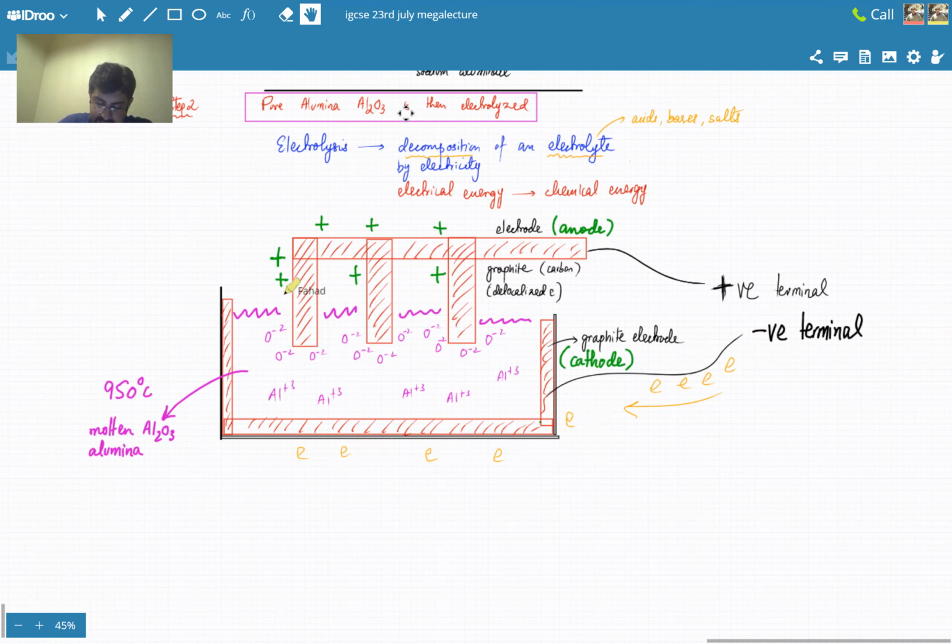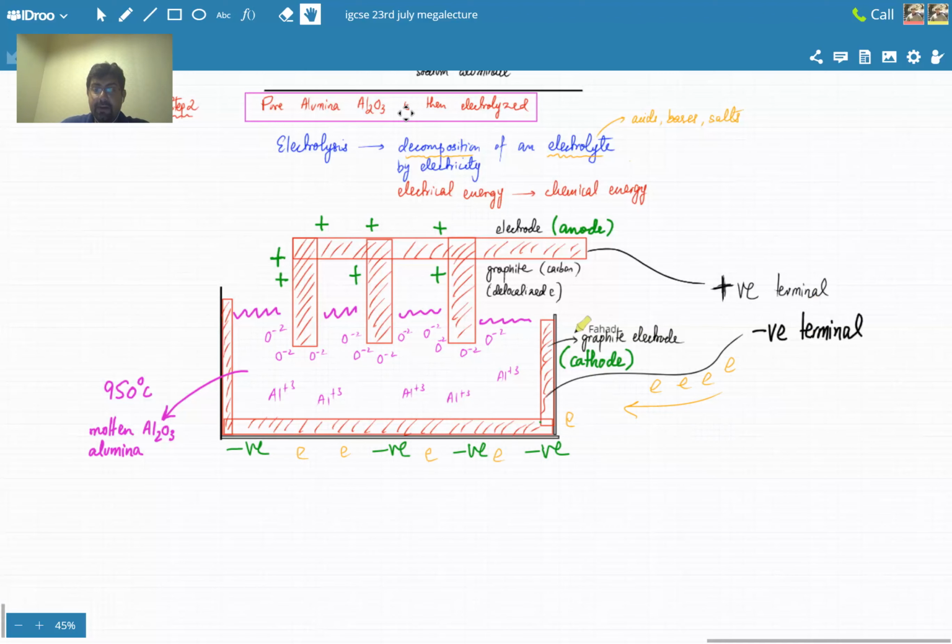So this entire container would be negatively charged. Okay, so I'm going to put negative charge over here on the container. All the container would be full of electrons and it's going to be negatively charged. So the whole container is negatively charged. तो फिर से repeat करूँ कि बैटरी का जो negative terminal होता है, what it does is it starts pushing electrons. It starts to send electrons. तो the whole container would be full of electrons.